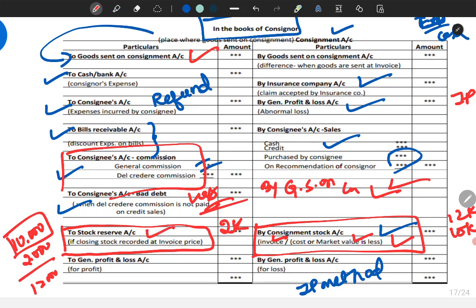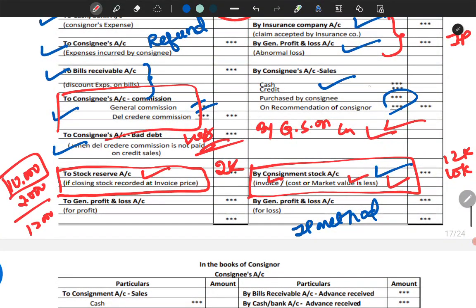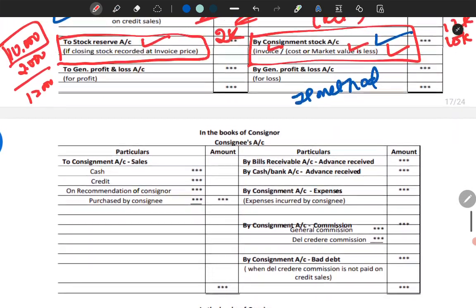Okay, now next is goods sent on consignment. See, that's what I said. If this is recorded here, the loading on this will be there if it is recorded at invoice price, otherwise not required. This is regarding abnormal loss. We will come to that later. Then sales. Then next comes stock reserve. We have already seen consignment stock and stock reserve. See, if the goods are returned here, even loading will be recorded on this side.